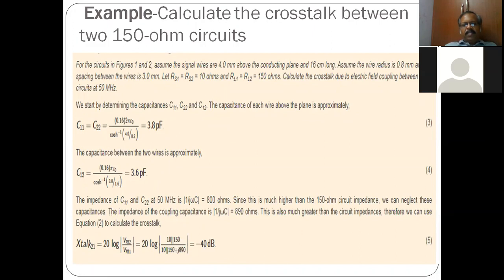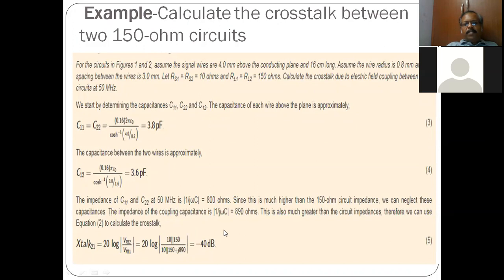What we can see is it is not uncommon, it is usual practice, that between two lines there is an electric field coupling which will lead to even a minus 40 dB coupling, right?